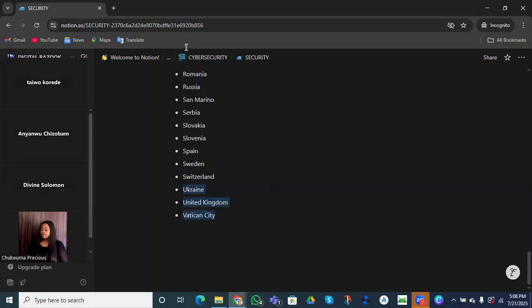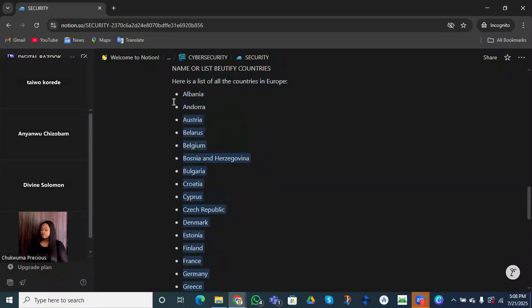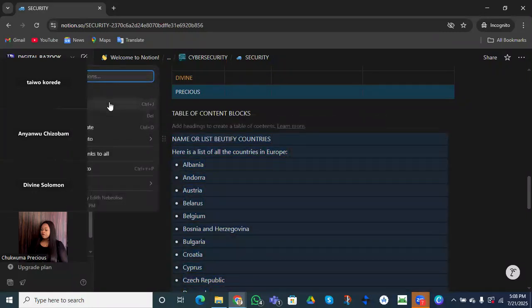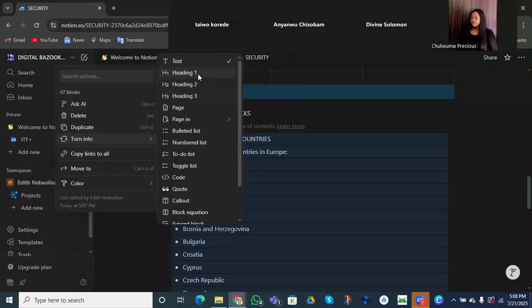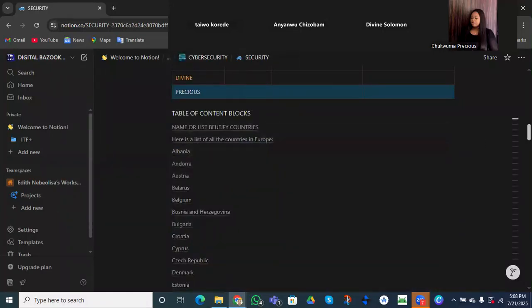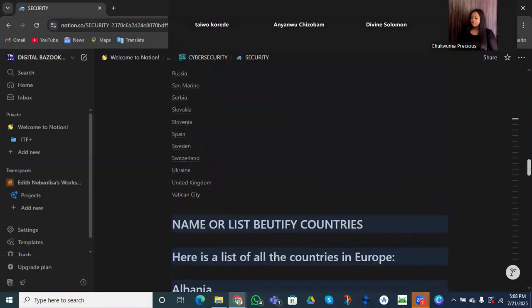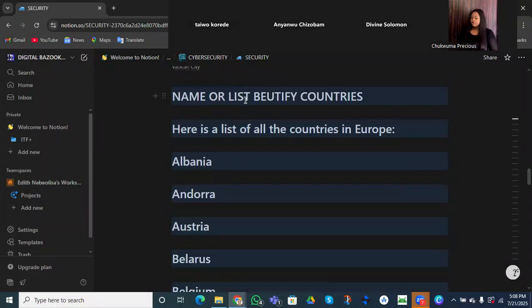I'm going to highlight all of this that it gave us. I want to highlight all the list, and turn them into heading one. I've turned them into heading one. Now that I've turned them into heading one, I want to see what I can do with this.